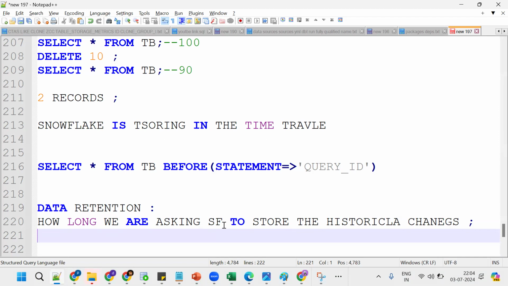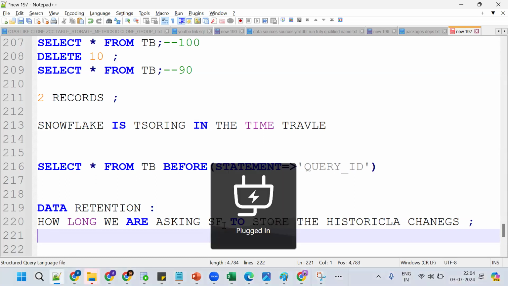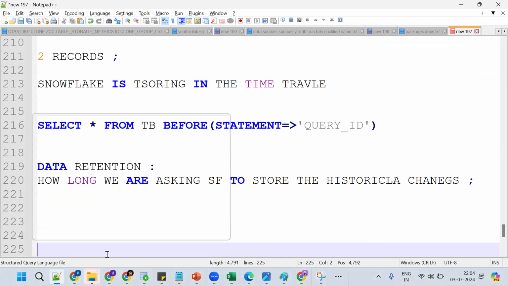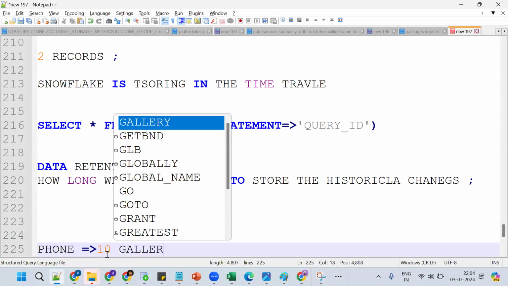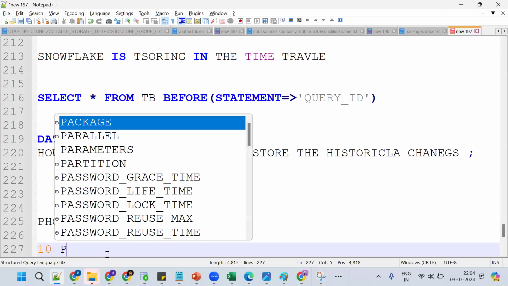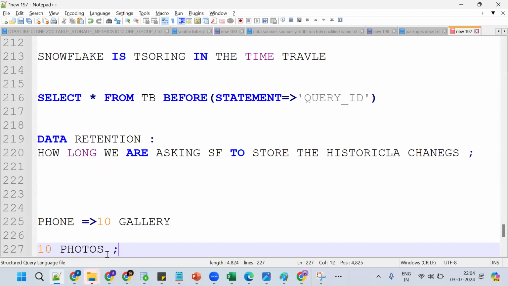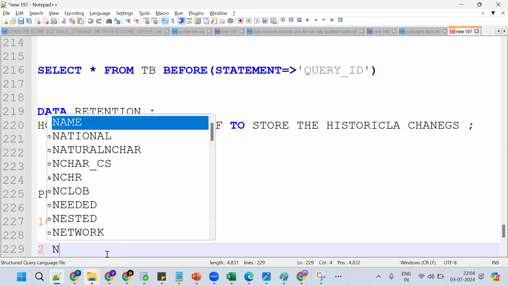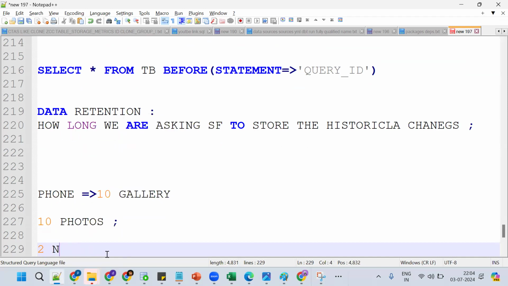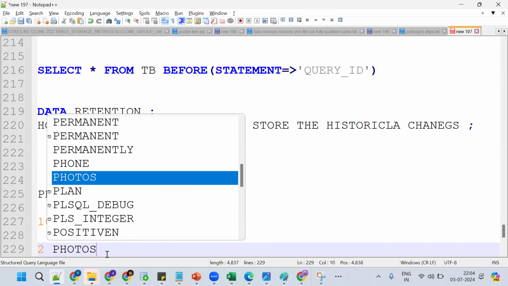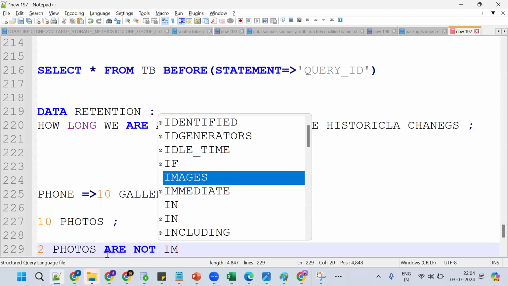Relate it to your phone. Let me explain one more time. I have a phone here with 10 photos in my gallery. If I open my gallery, we'll have 10 photos. Now I assume 2 photos are not important.